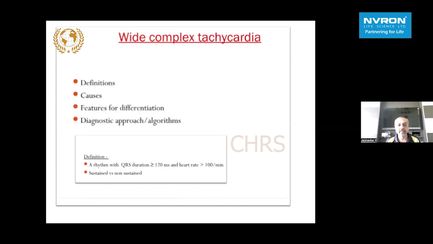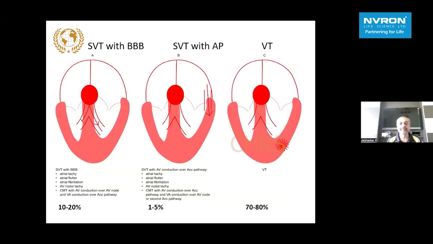So by definition, a QRS duration greater than 120 millisecond with a heart rate greater than 100 per minute, if it is sustained or non-sustained, will qualify as a wide complex tachycardia. So this picture is given in all standard textbooks. One of the three most important causes, to the extreme right, is the VT.